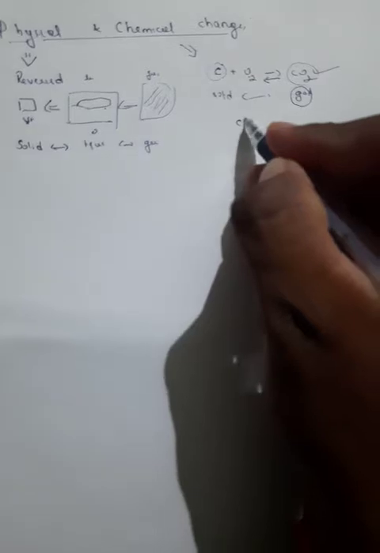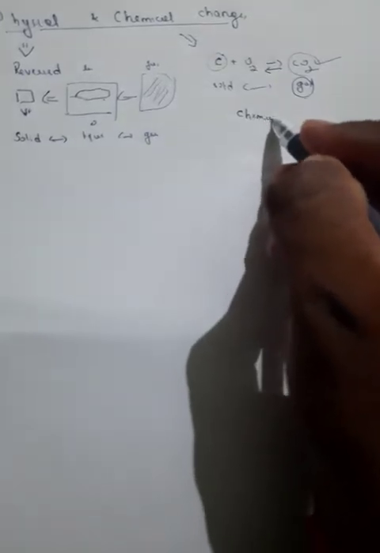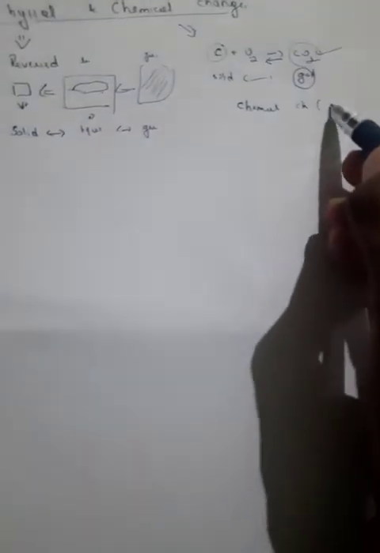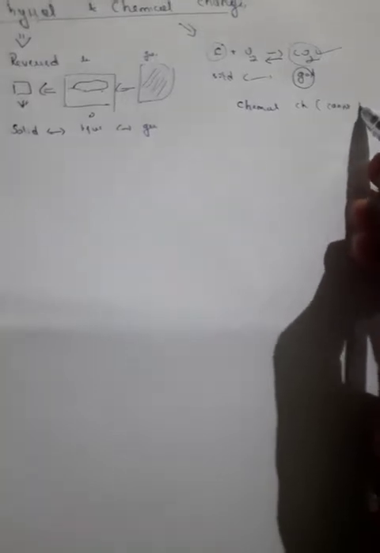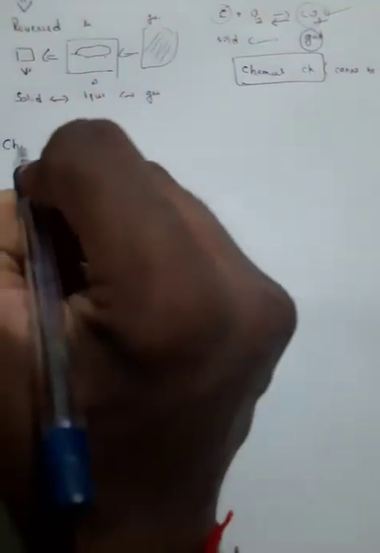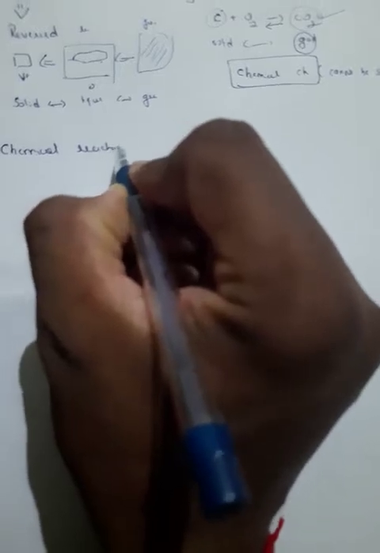So therefore this is termed as a chemical change which cannot be reversed, right? So the chemical change is nothing but the chemical reaction. So let us learn now about the different types of chemical reactions.